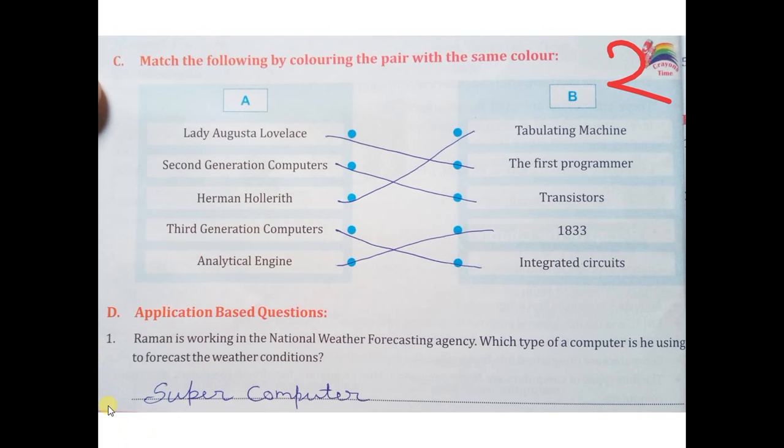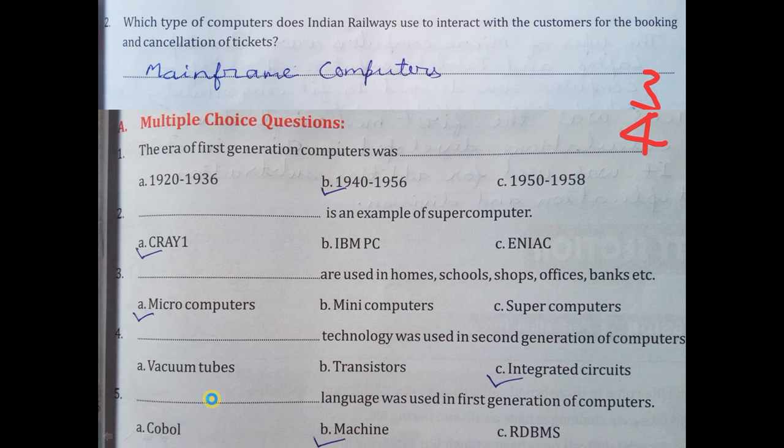Supercomputer. Next, application question, which type of computers does Indian Railways use to interact with the customers for the booking and cancellation of tickets? So the answer is mainframe computer. Mainframe computer is used for booking and reservations.